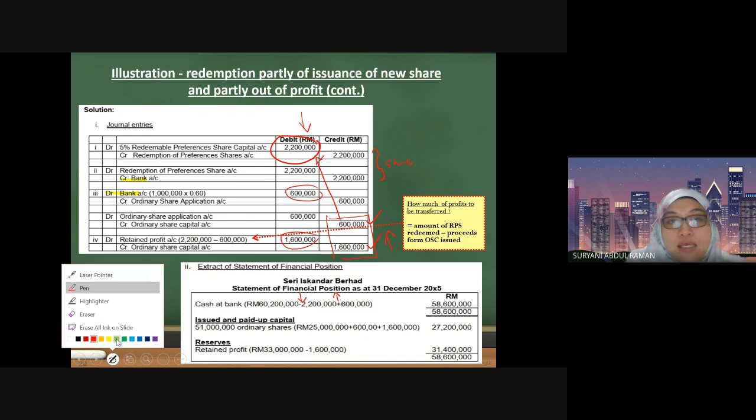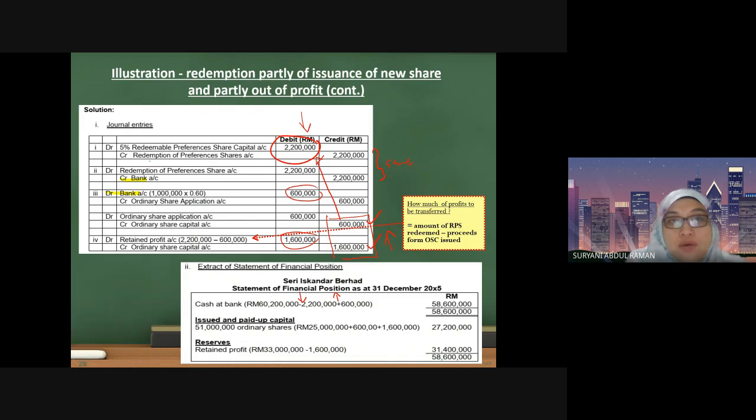Next, the ordinary share capital. Is there any information regarding ordinary share capital? Yes. As you can see, credit ordinary share capital, and you have two entries on the credit side. So here you are going to record an increase and an increase. Credit shows there is an increase.